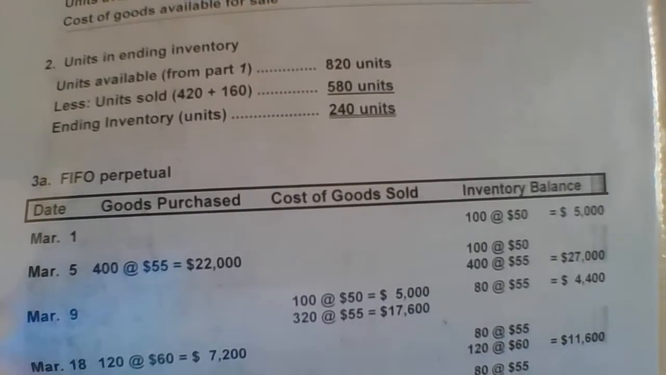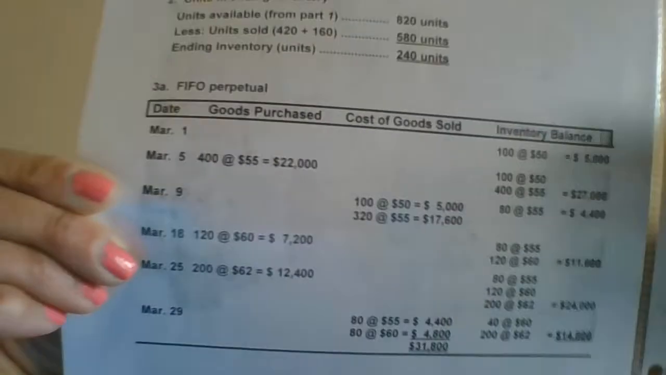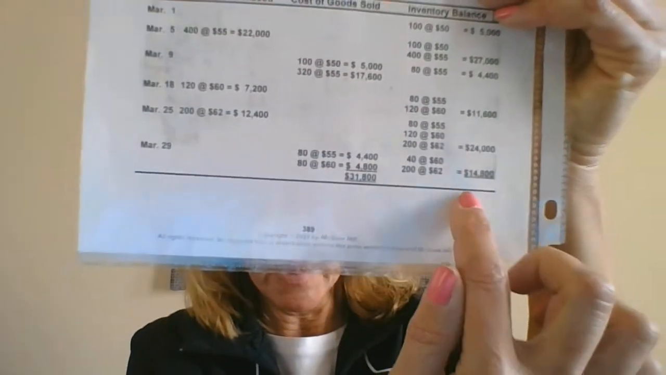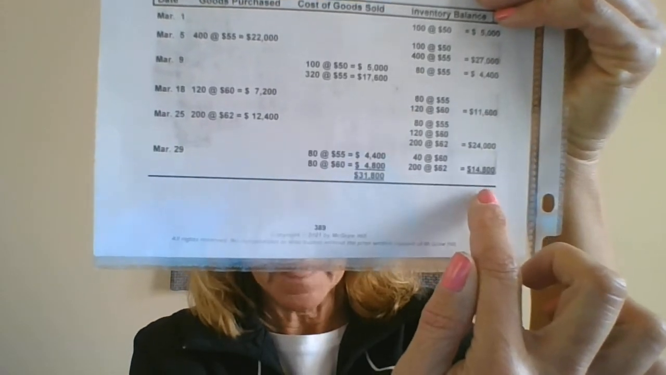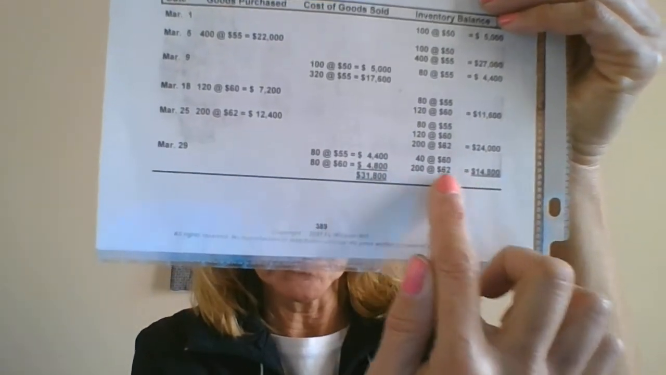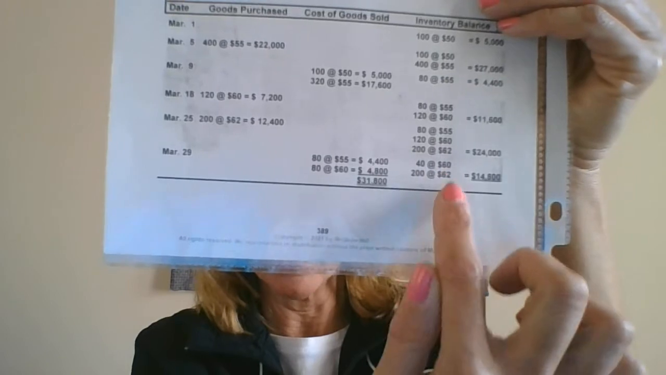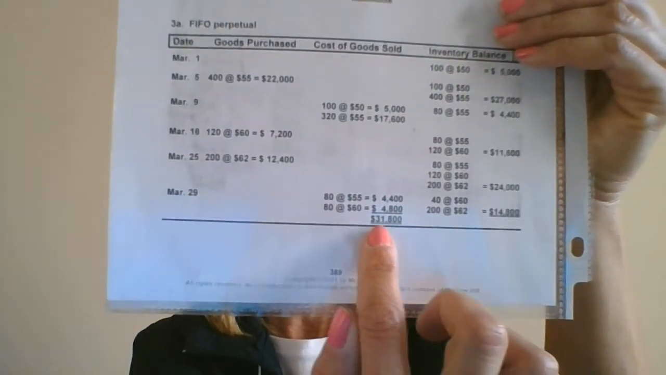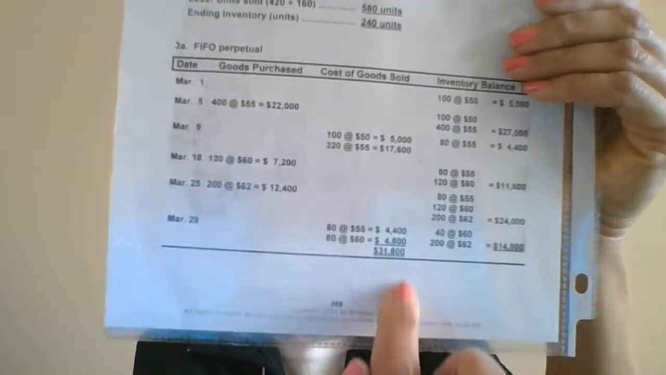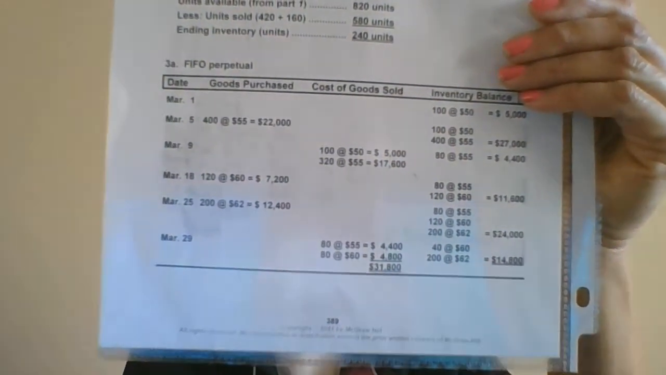A couple things to remember with all 3 methods is to please make sure that you do have your ending inventory. I need that number. So a lot of students, they get real excited here because they're done. Make sure you calculate that out. And then also you need your cost of goods sold. So you add up everything that you sold, and that's your cost of goods sold.